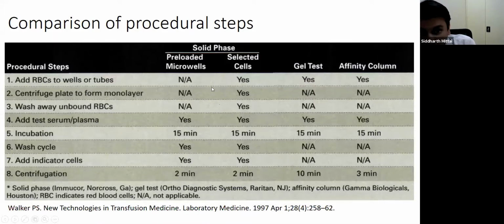Centrifugation to form a monolayer is only for solid phase. The washing step is again only required in solid phase but not in gel and affinity column. Plasma addition is required. Incubation is required in all the steps, and indicator cells are only required in solid phase.